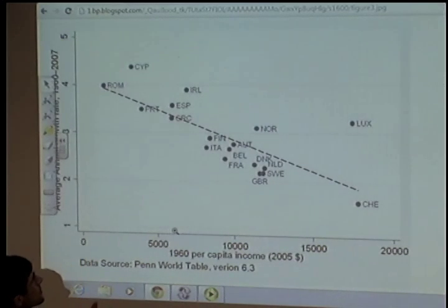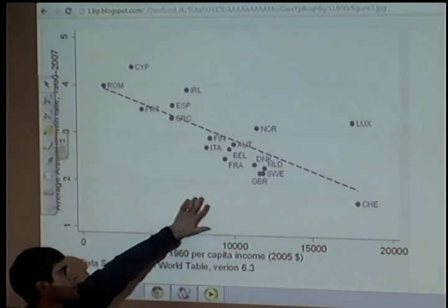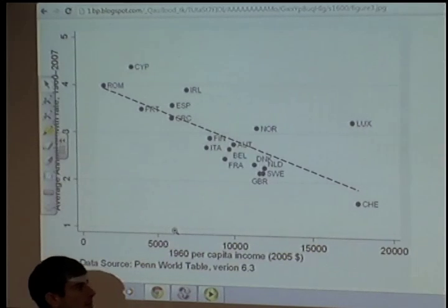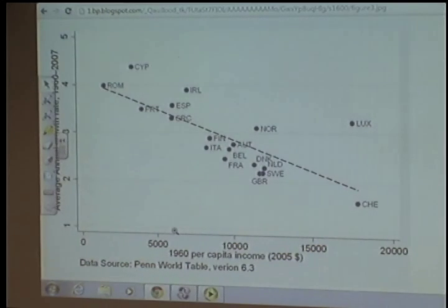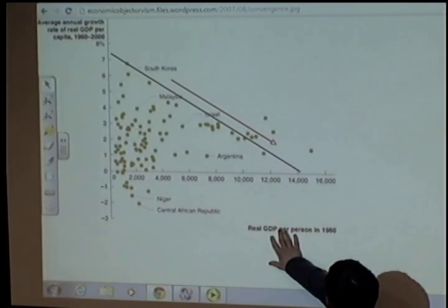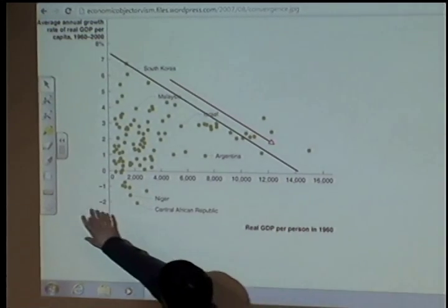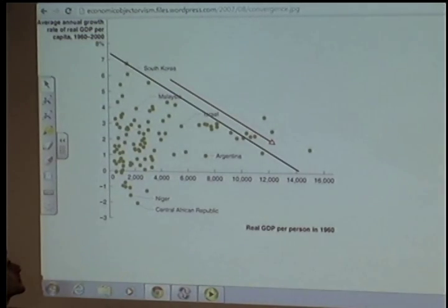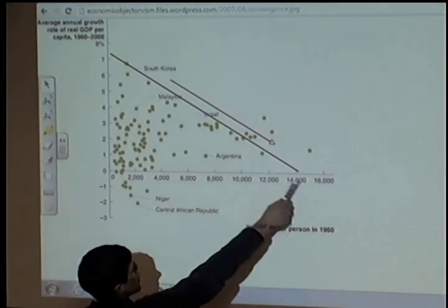Okay, the natural question is, well, this is just Europe, and Europe is showing this convergence behavior. But what about the world economy? So here's what the world economy looks like. And again, we have real GDP per capita in 1960, and this is the average annual growth rate from 1960 to 2000. Okay? And this black line is going to be our convergence line.